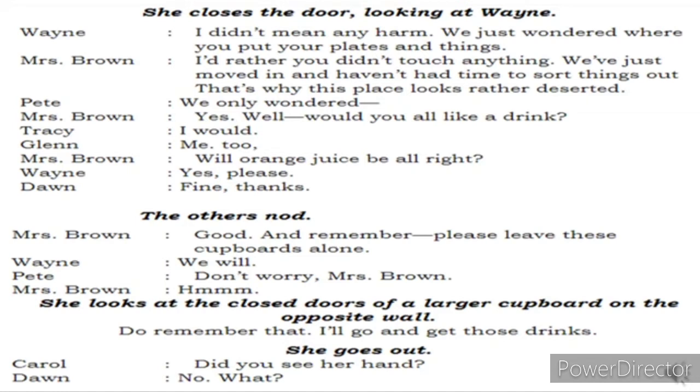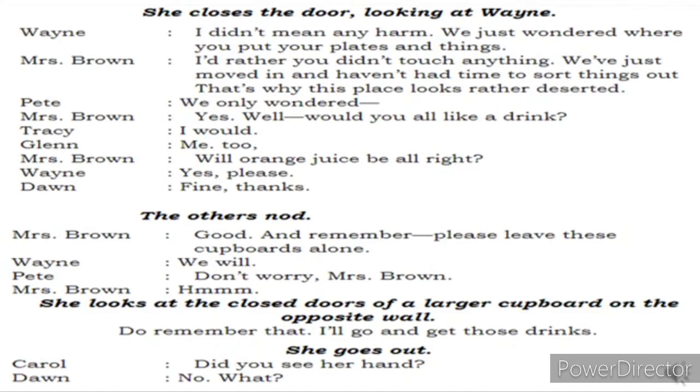There is nothing. Then Mrs. Brown says, yes. Well, would you all like a drink? Okay, you people might have wondered. Okay, fine. Now would you like to have some tea? She asks. Then, not tea. Would you like to have some drink? She'll ask all the 6 children. Tracy was like, I would. Glenn was like, me too. Mrs. Brown, will orange juice be all right?